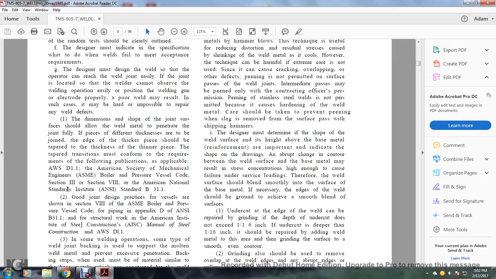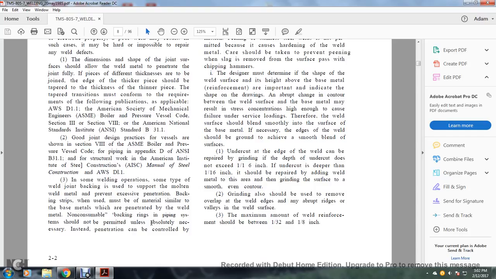The American National Standards Institute B31.1. Good joint design practice for vessels is shown in Section 8 of the ASME Boiler and Pressure Vessel Code, and for piping systems in Appendix D of the American National Standards Institute B31.1. For structural work, see the American Institute of Steel Construction's AISC Manual of Steel Construction and American Welding Society D1.1.